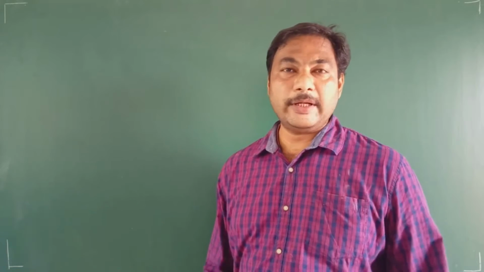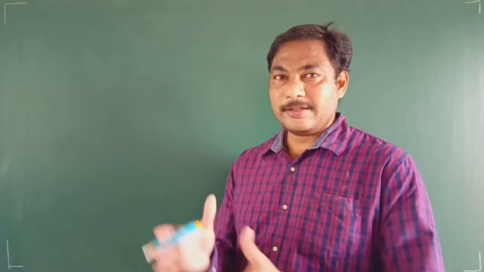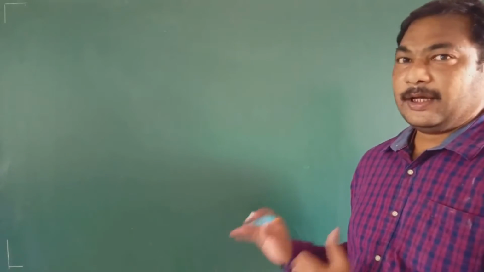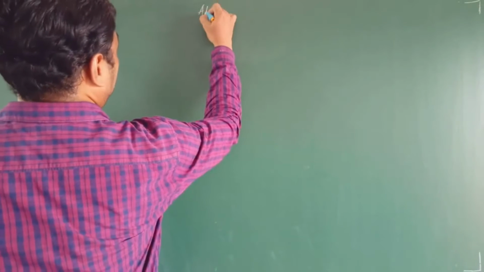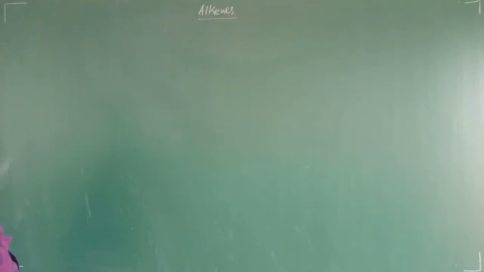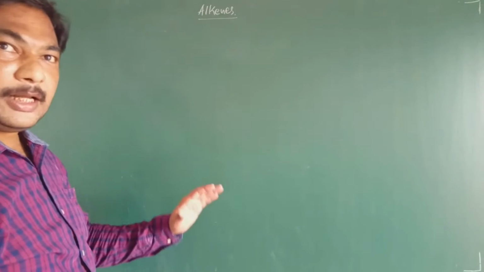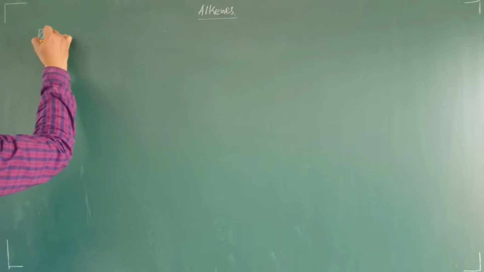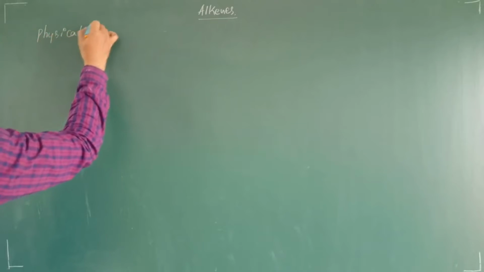Good morning, students. In the regular classes, we are discussing alkenes. In that, we completed the general characteristics and the methods of preparations. From now onwards, we will continue with the regular classes on alkenes. After the methods of preparations, we will deal with the physical properties and the chemical properties of alkenes also. First, we will come to the physical properties of alkenes.